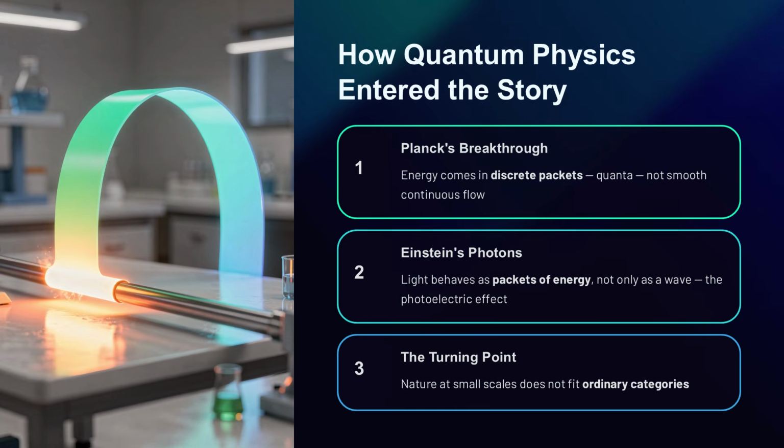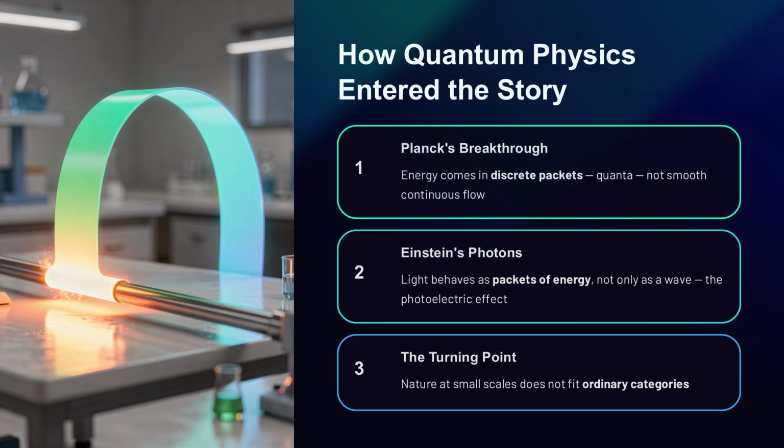One of the earliest breakthroughs came when scientists studied how hot objects glow. Classical physics could not correctly explain the energy pattern of this glow, which became known as blackbody radiation. To solve the problem, Max Planck proposed something radical. He suggested that energy is not always exchanged smoothly, like water flowing from a tap. Instead, it can come in tiny discrete packets. These packets later became known as quanta. This idea was a turning point. It meant nature might not be perfectly continuous at microscopic scales.